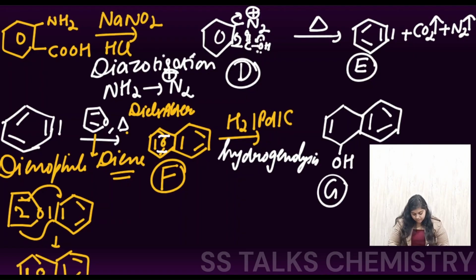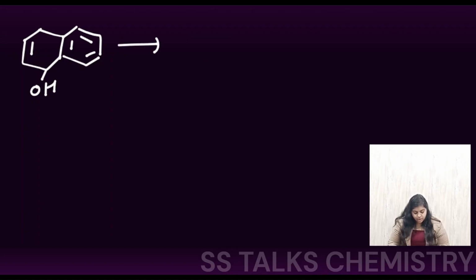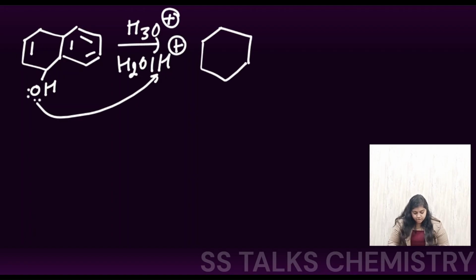Right, now the next step is hydrolysis, where H positive and water conditions are given. So we got this species, and here the OH is present. They have given H3O positive, which is nothing but H2O in the presence of acid. That acid is going to act as a Lewis acid. The lone pairs present will abstract this H positive, so this is going to be protonated.